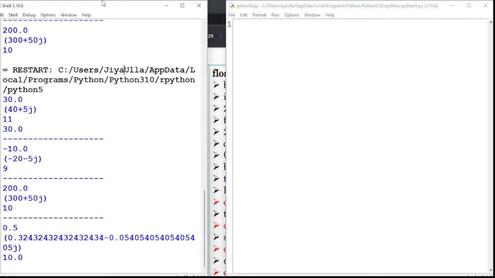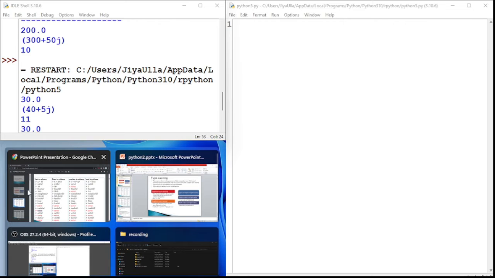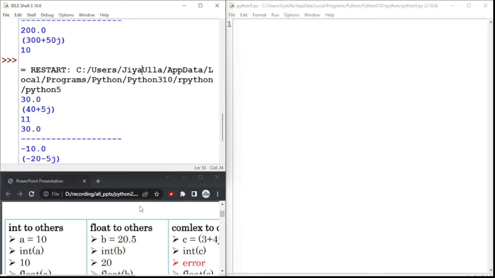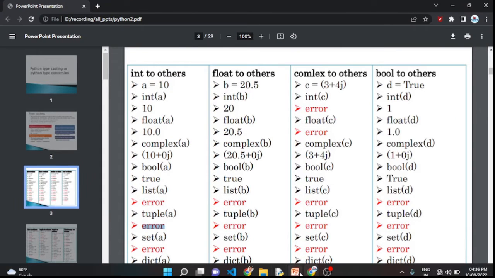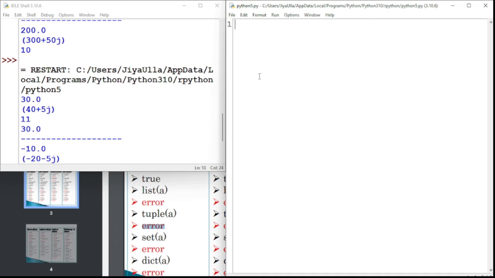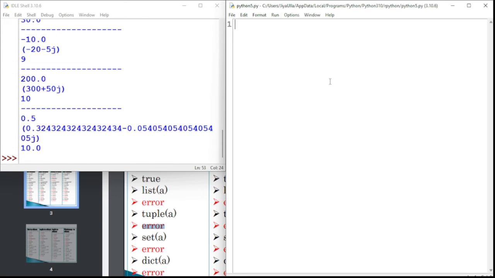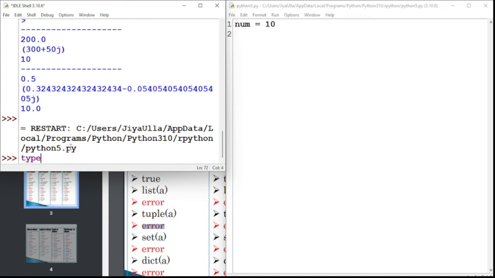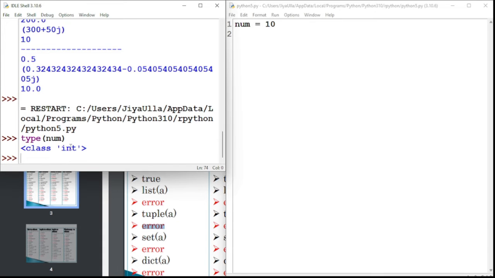Let's see whether it will work or not. First, I will take an integer number. Let's say the number is nothing but 10. Now if I save and run this, you can see the type of num. If the file is running, the type of num is class int. Basically it is an integer number.